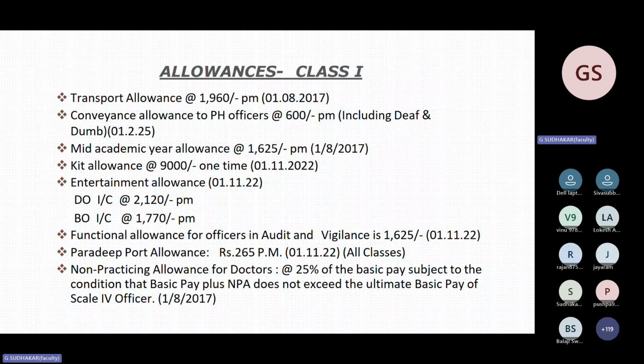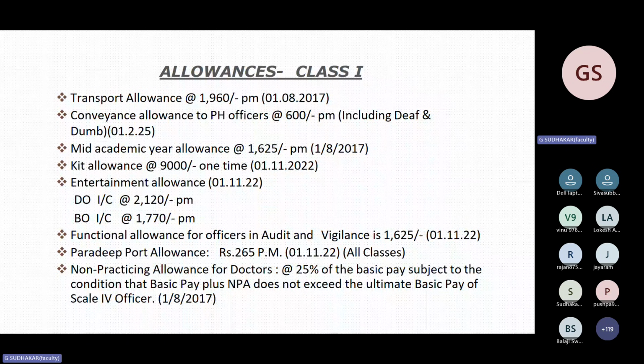This kit allowance is given to the officers to purchase woolen clothes, better shoes, umbrella and sweaters like this, to compensate for the cooling effect of Uttarakhand. This kit allowance is given as a one-time payment.